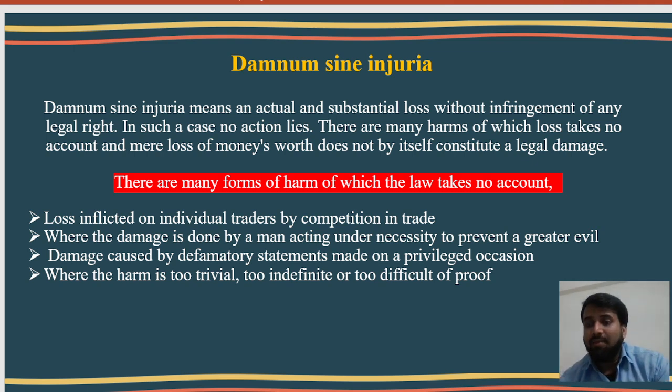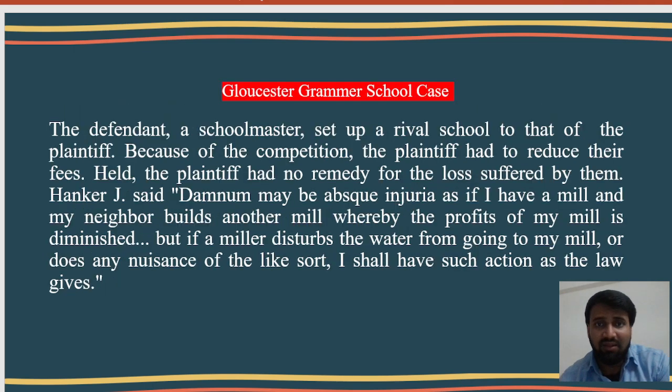So there is a very important and famous case, so we will discuss this case, the Gloucester Grammar School case. In this case, the defendant, a schoolmaster, set up a rival school to that of the plaintiff. Because of the competition, the plaintiff had to reduce their fees.